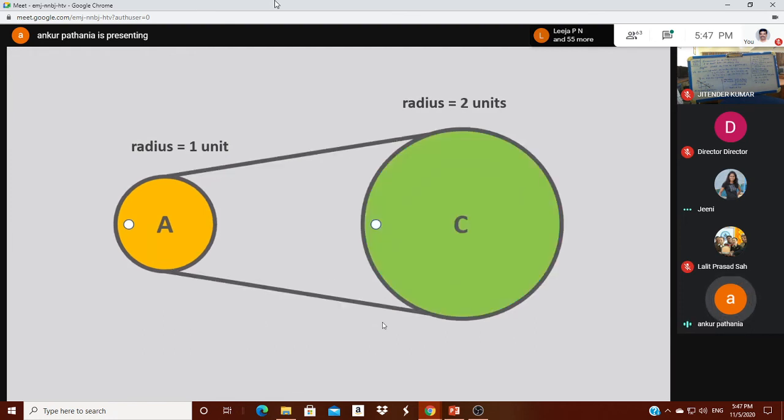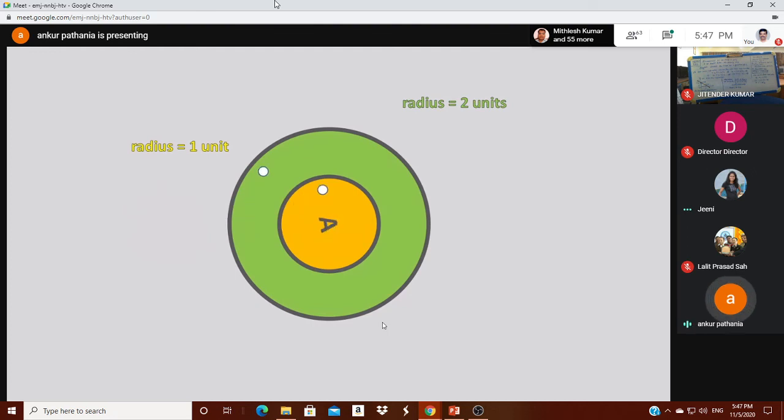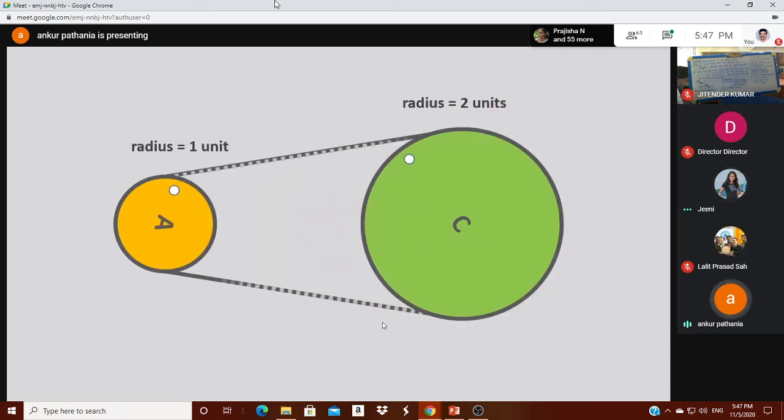Suppose here I have taken the first one the same, A, and circle C has a radius of 2 units. Now if we rotate circle A by 1 complete revolution, circle C will have only half a revolution, because the ratio here is 1:2. Here we can see by coupling both these together, for 2 complete revolutions of circle A, we get 1 complete revolution of circle C.